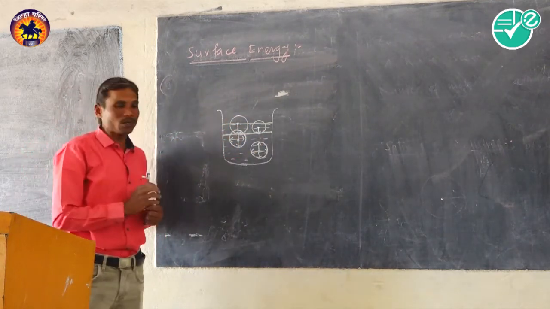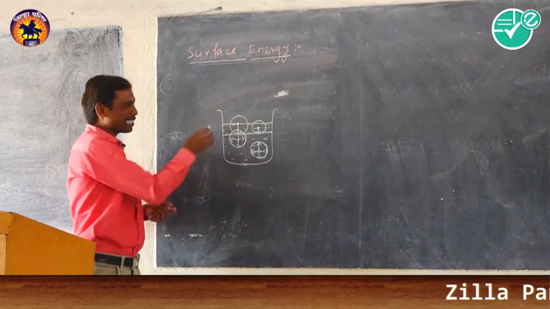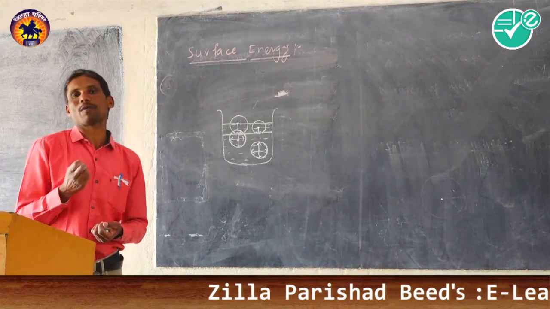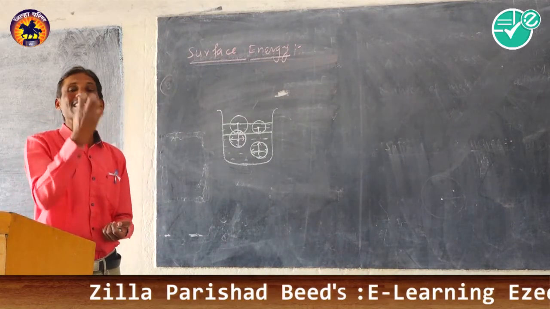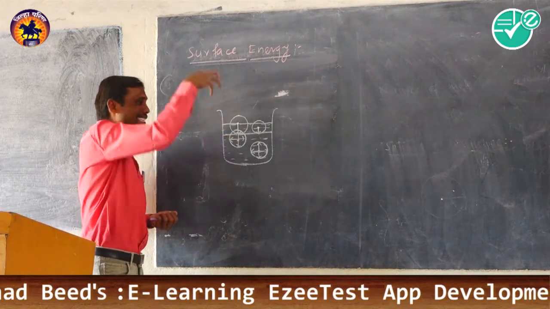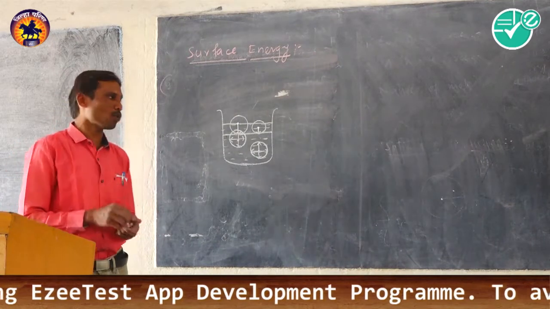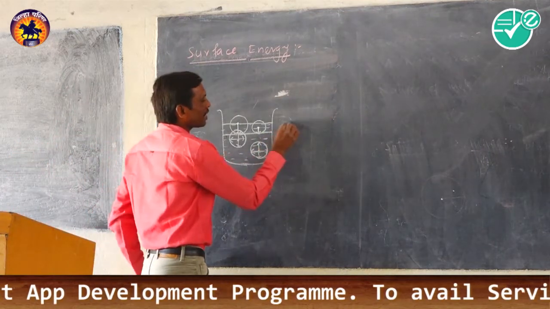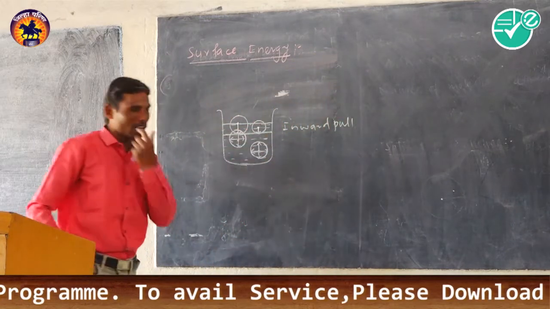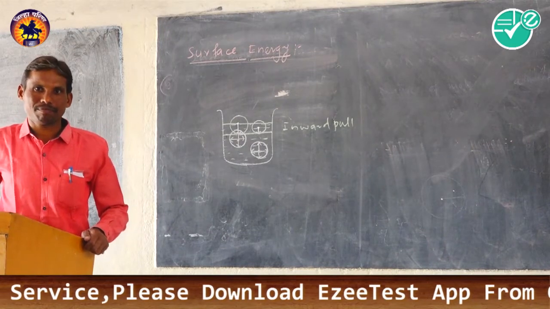So we can conclude that any molecule that lies inside the surface film experiences a downward force that is known as interior pull. It means they experience a force that is inside the liquid, and that's why it is known as the interior pull or simply inward pull. And that inward pull is responsible for the surface tension.